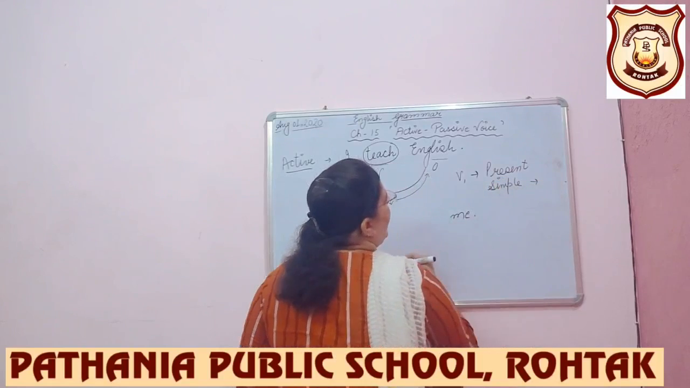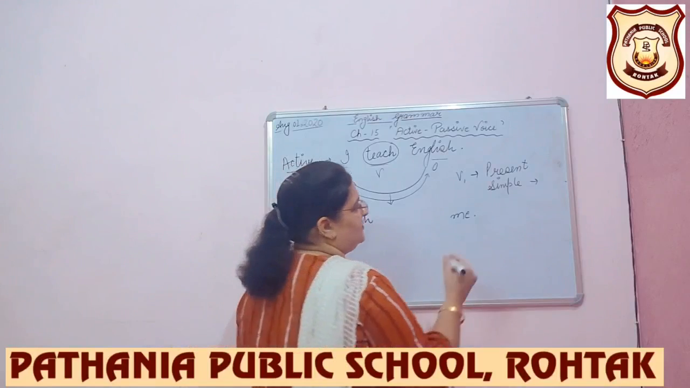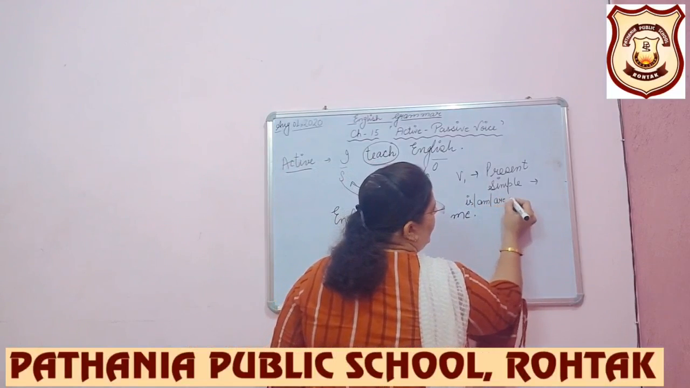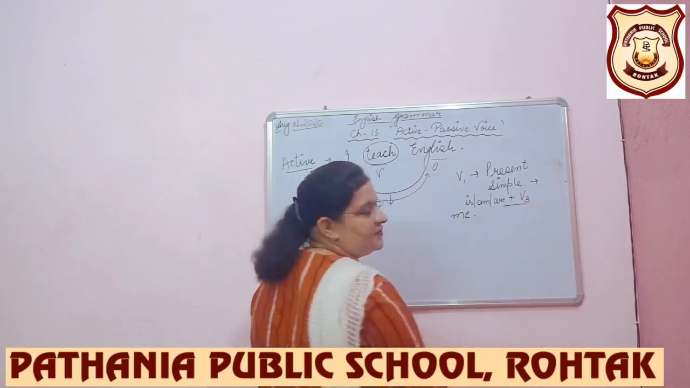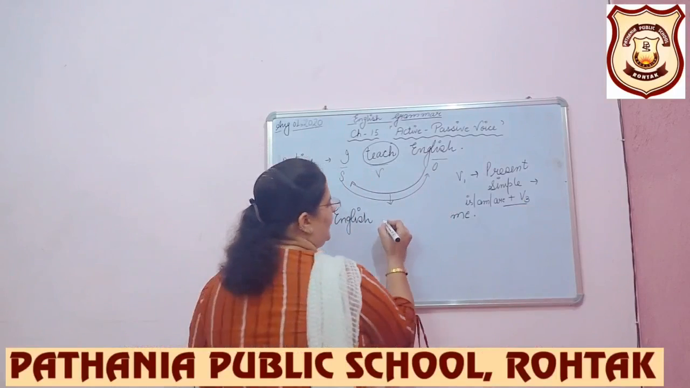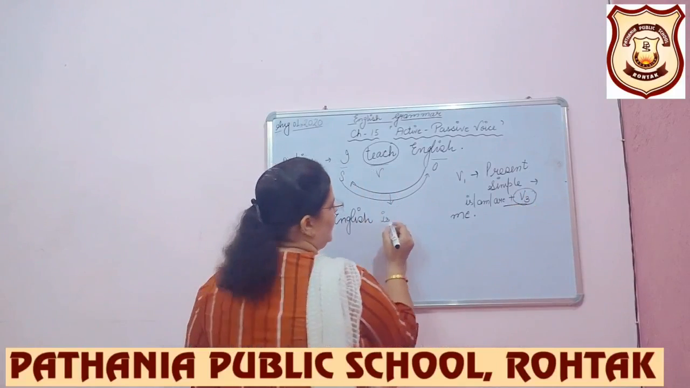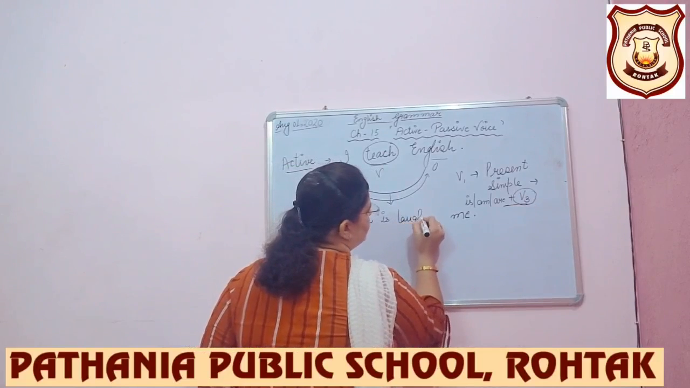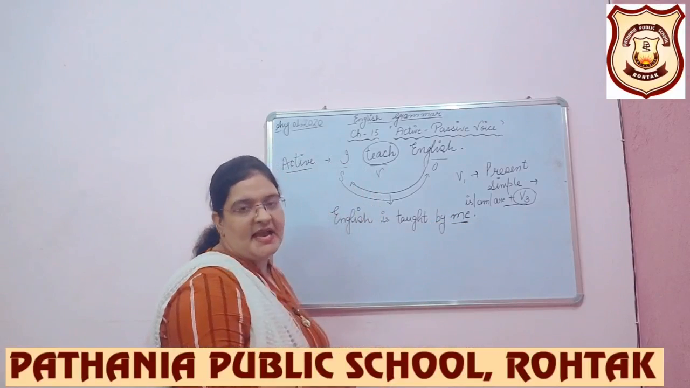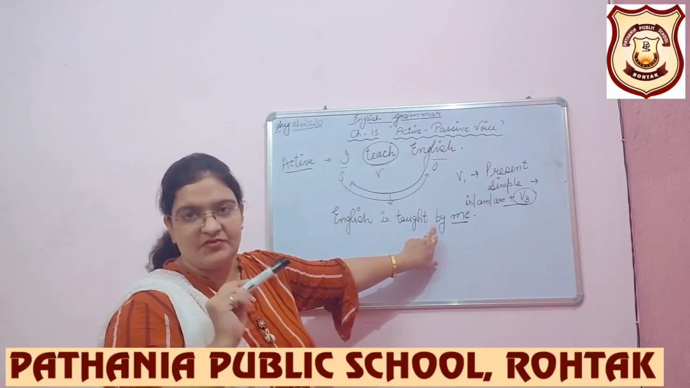And students, how do we change present simple from active to passive? By writing is, am, are plus the third form of the verb. So English is singular, so we will be writing is. Which verb are we supposed to use? Third form. English is taught, and the subject which has become object in the passive sentence will be denoted with